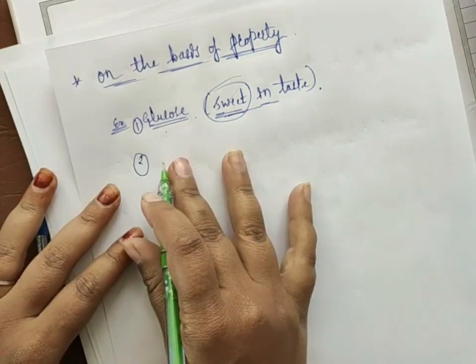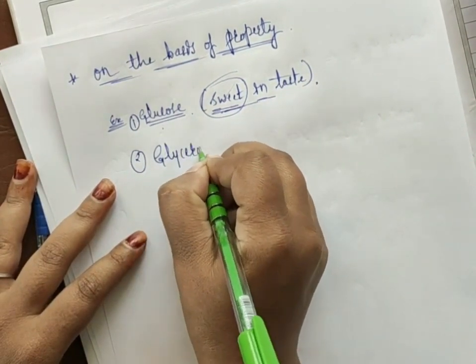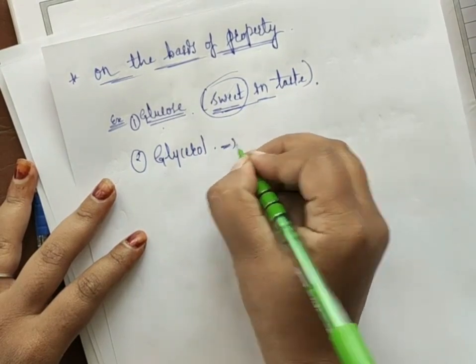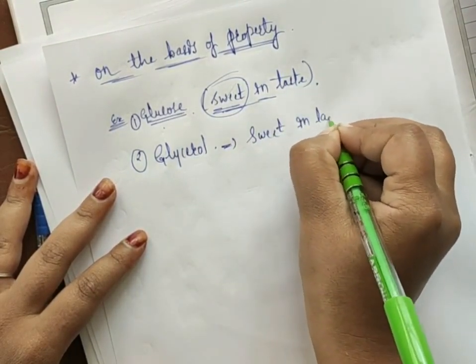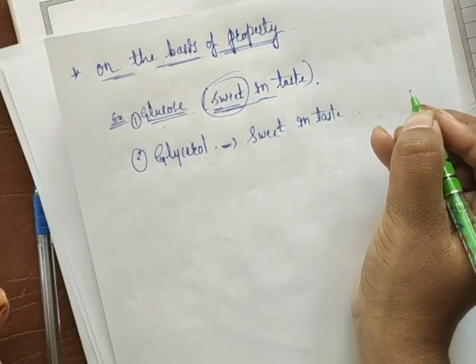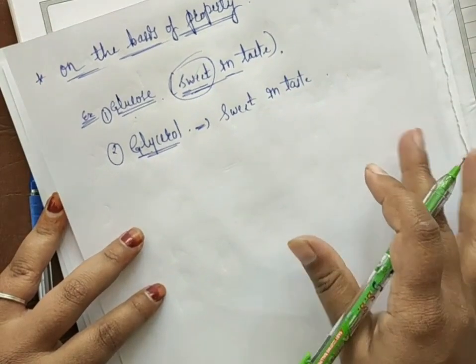You already know that. After that, glycerol. Okay, glycerol also is sweet in taste. So based on this property also they gave it the name glycerol. So this is over.